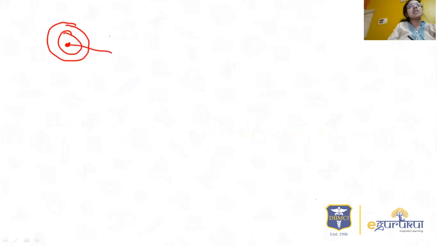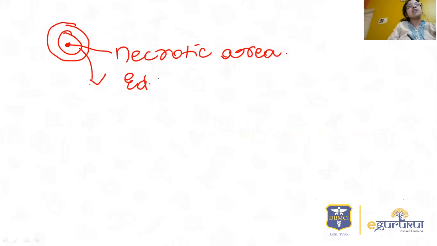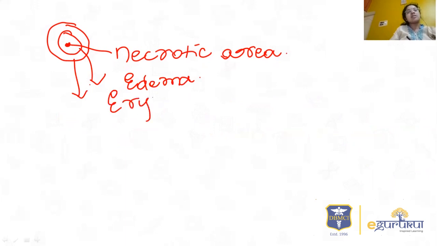Here is the central necrotic area. The necrotic area will be there and surrounded by an edematous area. So this is the edematous area. And here the other circle is erythema, that is redness. So target lesions are also called iris lesions, and they've got three zones, that is the central necrotic area surrounded by an edematous area and an erythematous area.